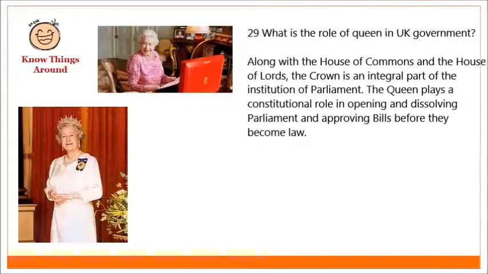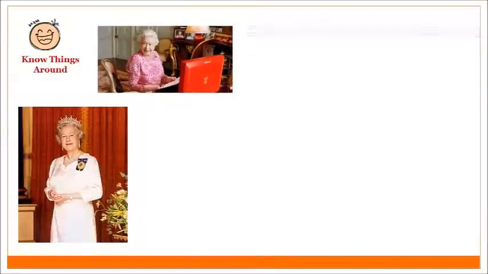What is the role of the Queen in the UK government? Along with the House of Commons and the House of Lords, the Crown is an integral part of the institution of Parliament. The Queen plays a constitutional role in opening and dissolving Parliament and approving bills before they become law.